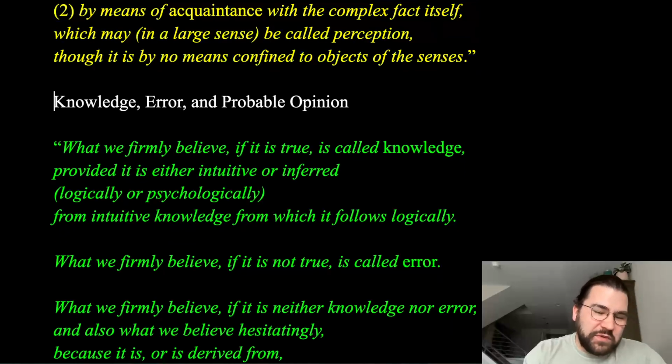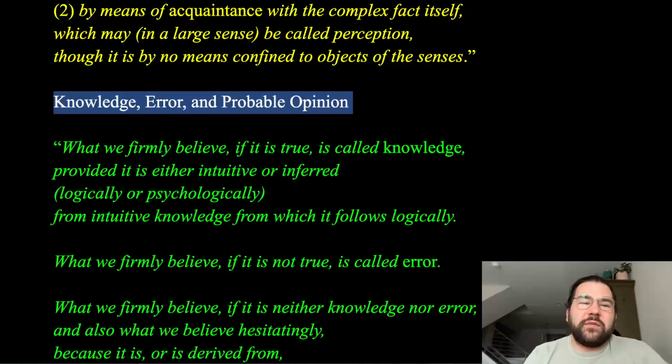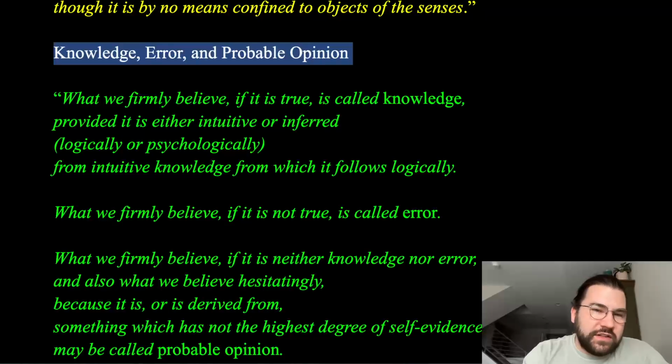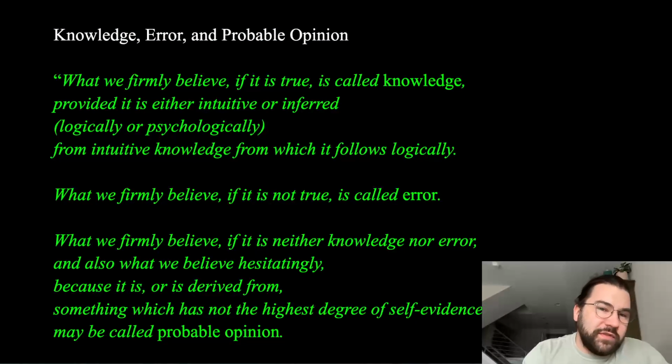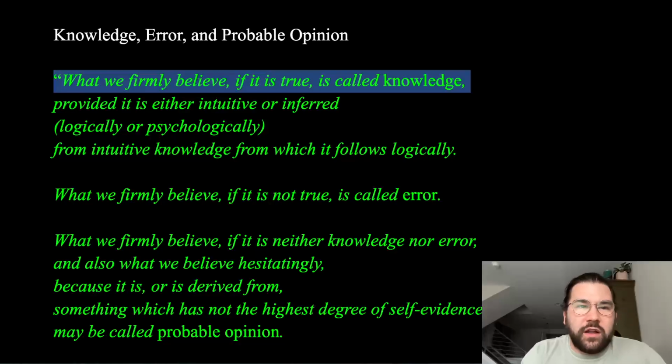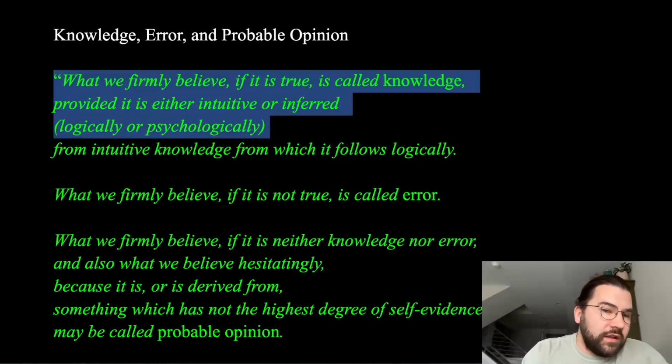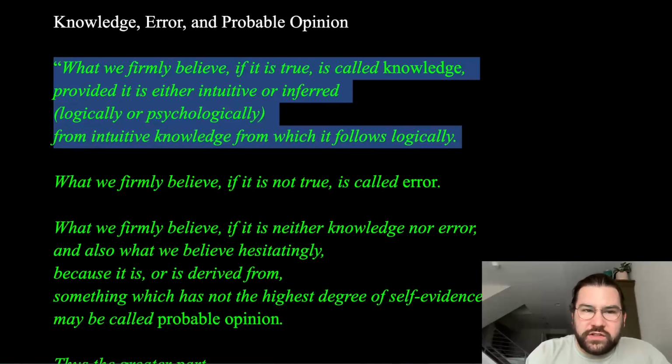But then Russell moves into this really cool divide where we're going to talk about knowledge, we're going to talk about error, and we're going to talk about probable opinion as a third option here. And he's about to set out his definition of all these terms, which I think is really helpful here. So first, what is knowledge? What we firmly believe, if it is true, is called knowledge, provided it is either intuitive or inferred, logically or psychologically, from intuitive knowledge from which it follows logically.